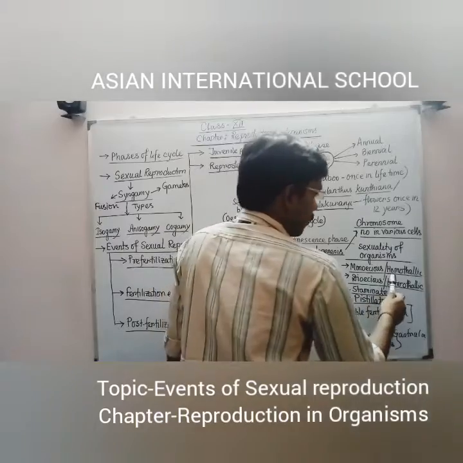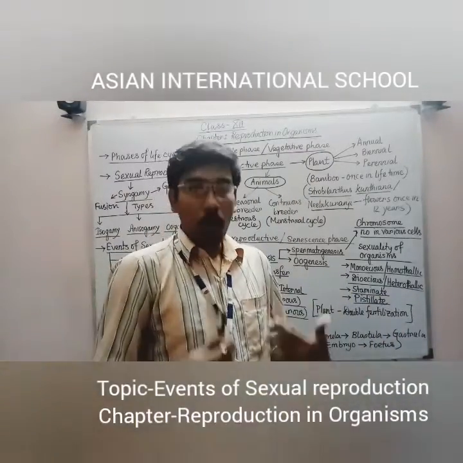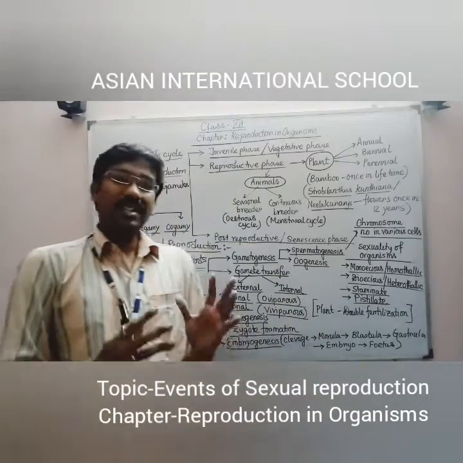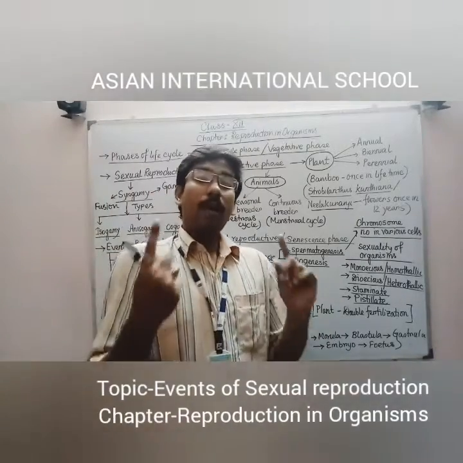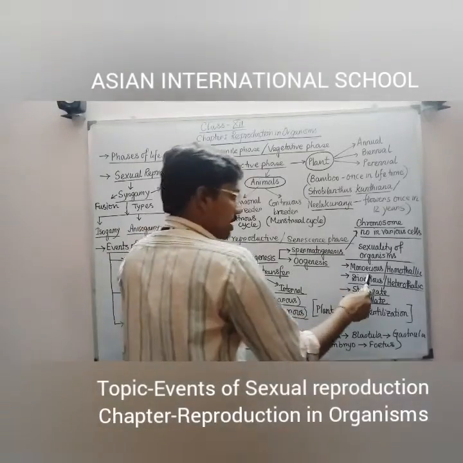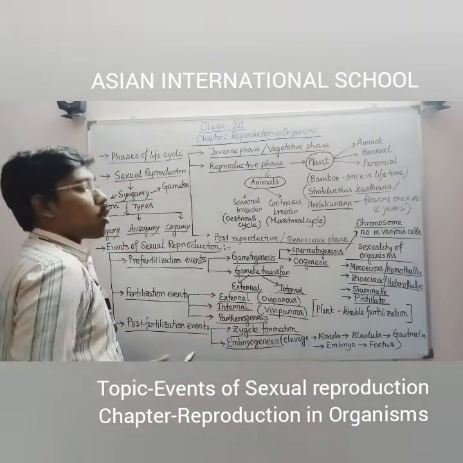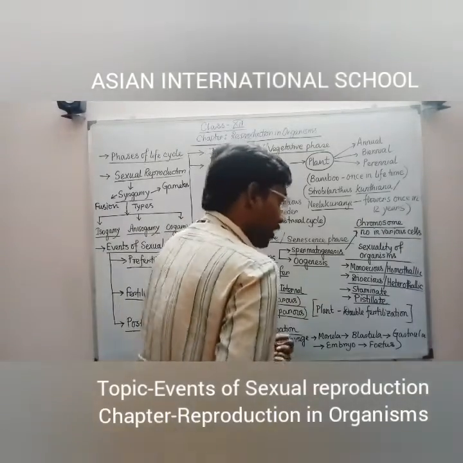So automatically they can also be called homothallic. Homo means similar and thallic means body or body part. So when the body is one but contains both reproductive organs, male and female, then those kinds of organisms are commonly known as monoecious organisms, and the body is commonly known as a homothallic body.